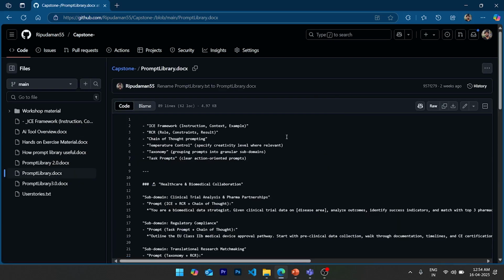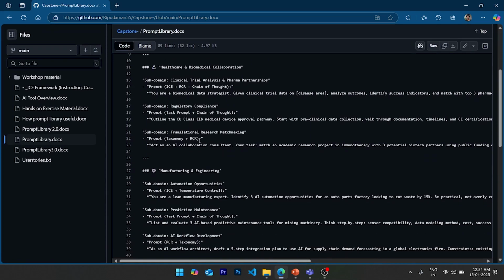I have used a few techniques like ICER, RCR, chain of thought, and temperature, along with attention to the language and toxicity of the prompts we are going to use for the AI collaboration. In detail, we are going to collaborate people with AI so that they can improve their productivity, and how they're going to do that is our main task.